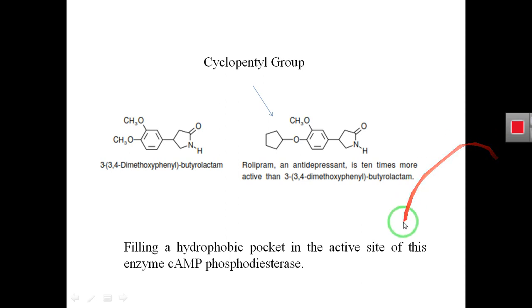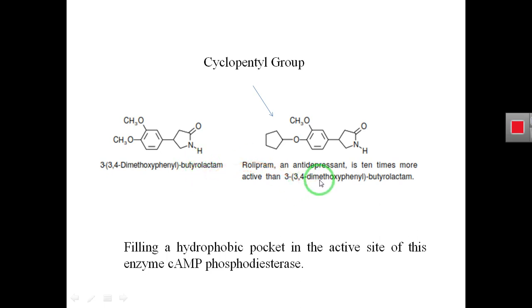Here we are taking an example of butyrolactam, and this is a lead compound, and if we introduce a ring in this butyrolactam, this ring is a cyclopentyl group. If we add this cyclopentyl group, we get an analog of this parent compound, and this analog is 10 times more active than this butyrolactam.